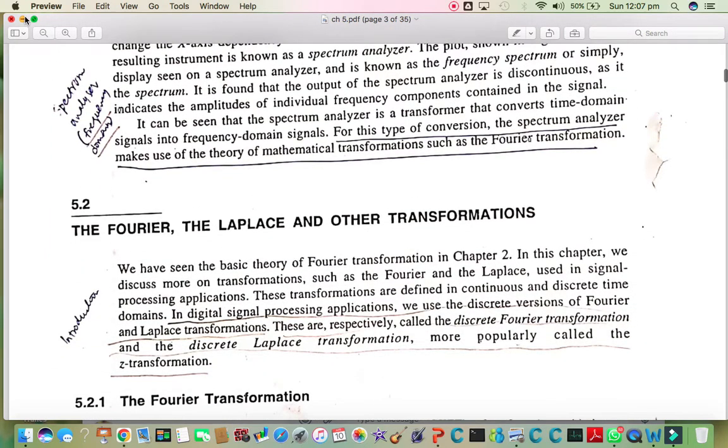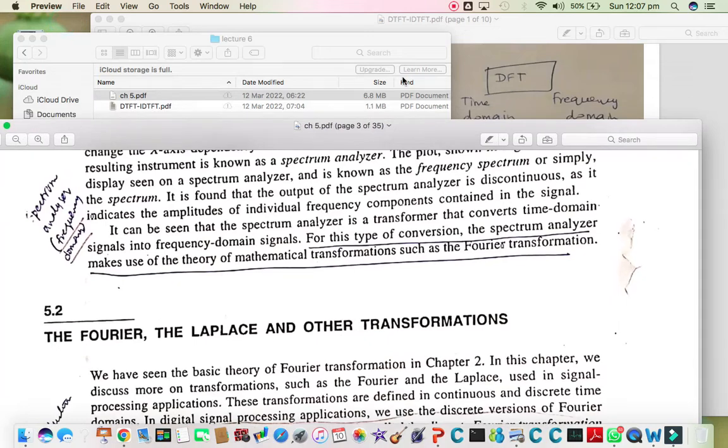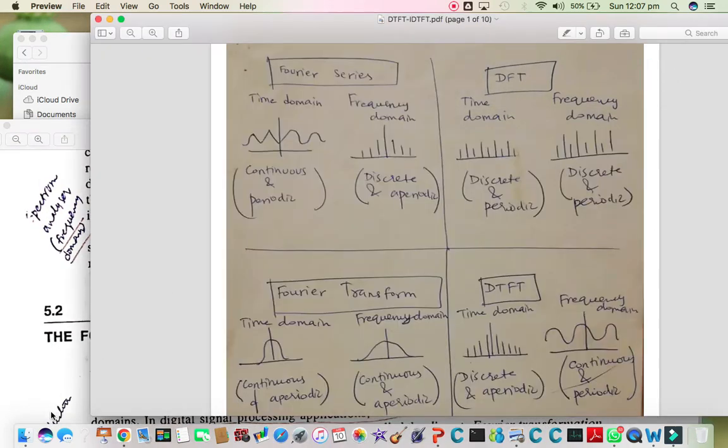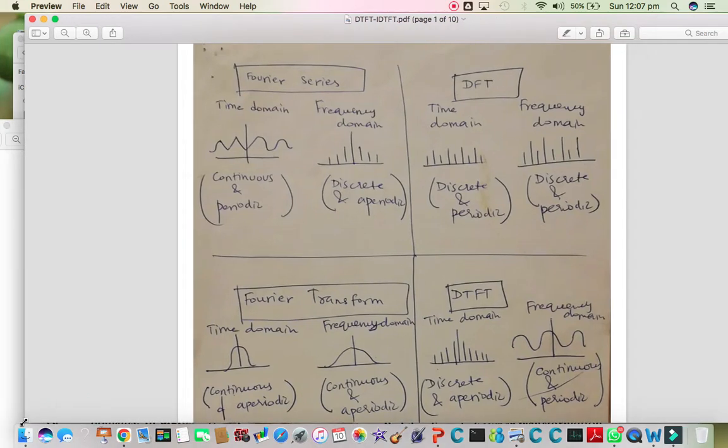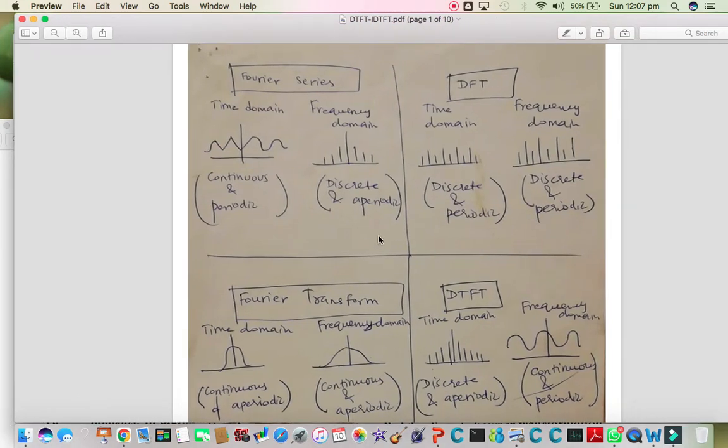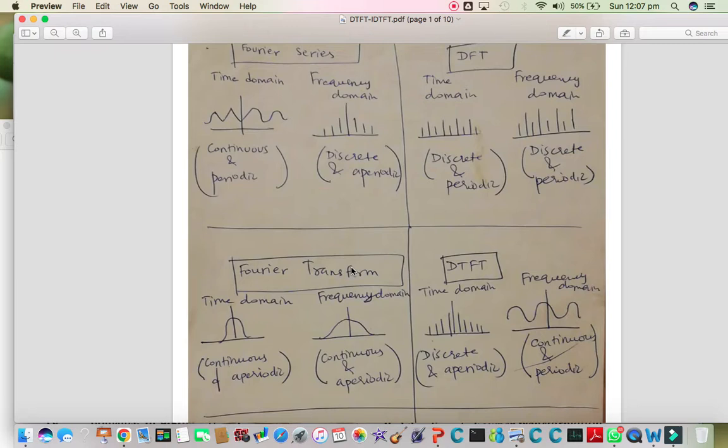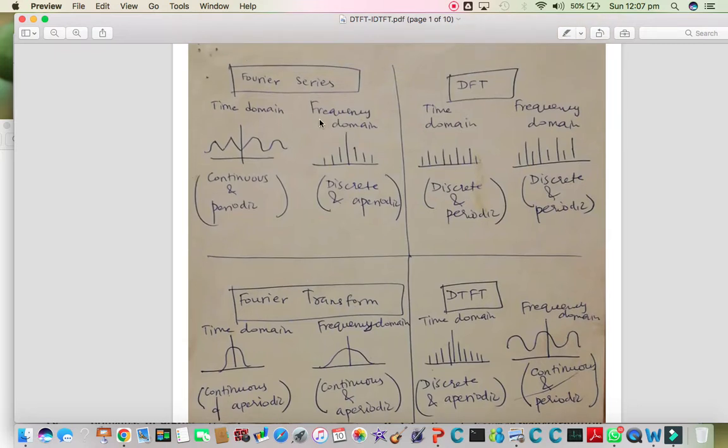Now we will see a bit about the transformations. What are the transformations which can be used in signal processing? In signal processing, we have two kinds of signals: one is continuous and the other is discrete. For the continuous signal, we have these transformations. One is the Fourier series, which is used for the transformation of a continuous and periodic signal from the time domain to the frequency domain in discrete and aperiodic form.